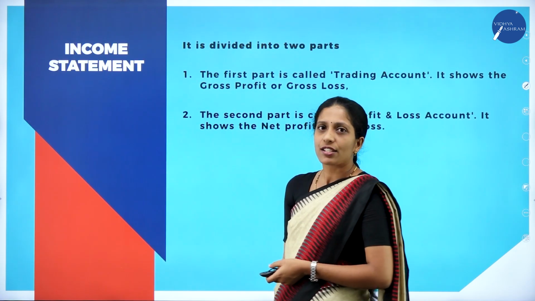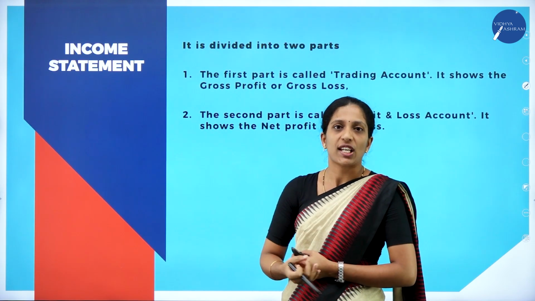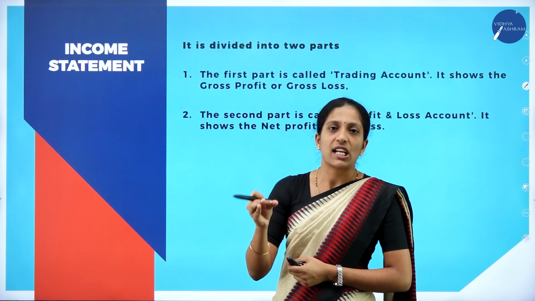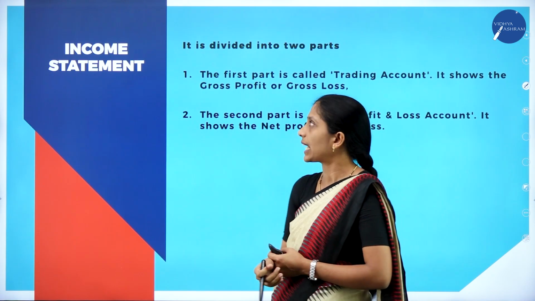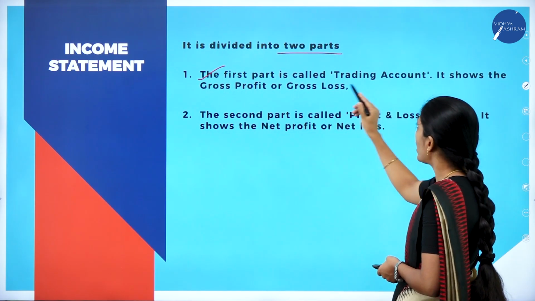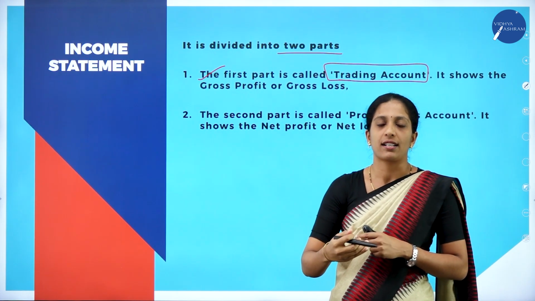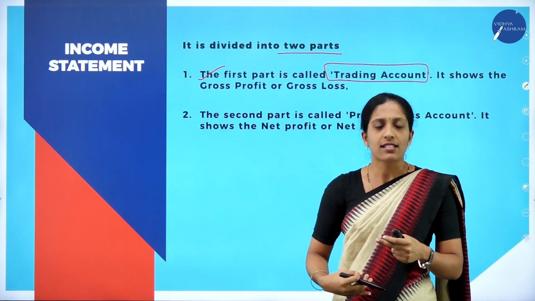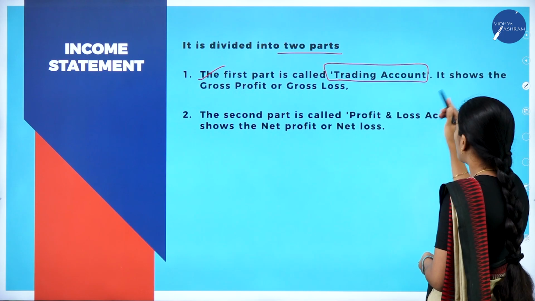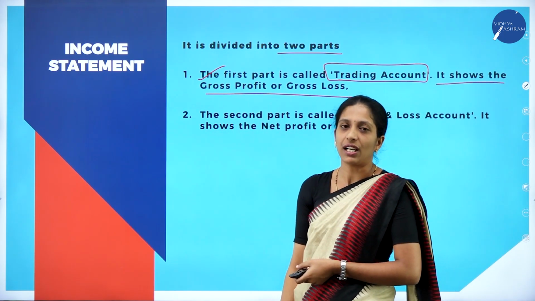Now moving on to the next concept, let us discuss the income statement. Which are the income statements? Trading, profit and loss account are the basic income statement which is prepared under the financial statements. It is divided into two parts. The first part is called what? Trading account. Your income statement is divided into two parts, that is trading account and the next half will be what? Profit and loss account. The first part is called a trading account. It shows the gross profit or gross loss of the business.